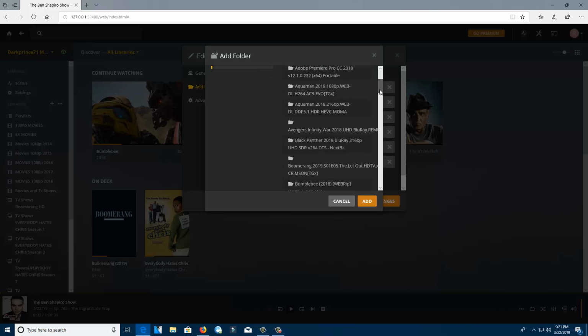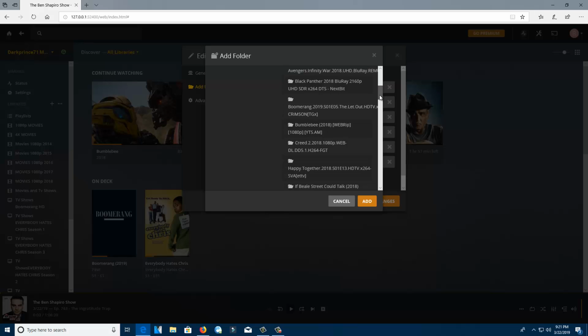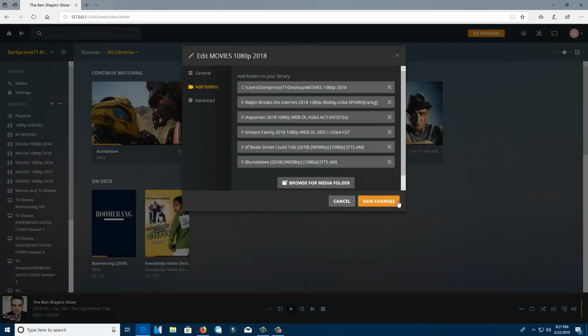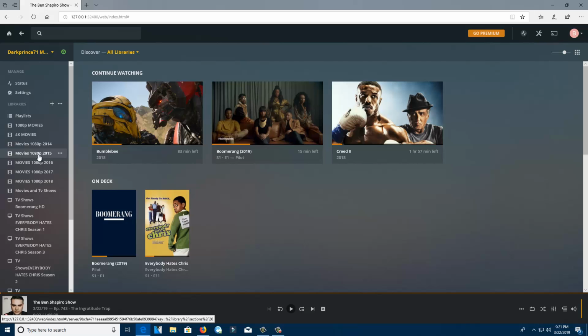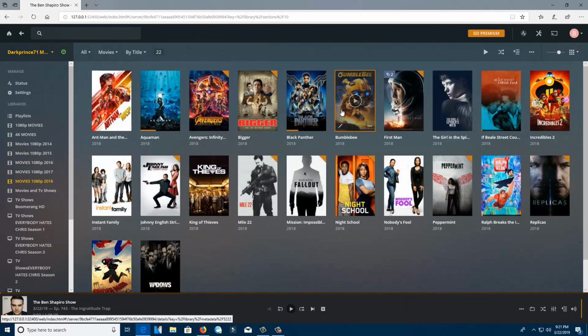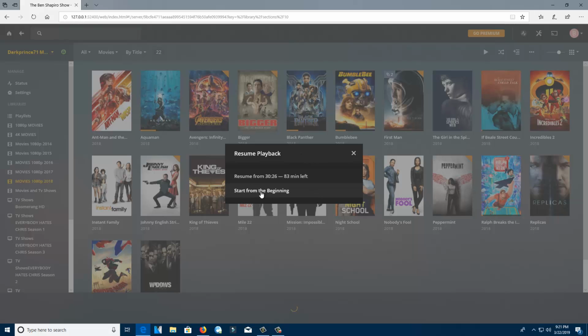I'm going to look for Bumblebee here. Bumblebee is right here. Click that, and I click add, because I already did. I click save changes. And it went right there. As you usually see, it creates the cover art, thumbnails, and all that. And I click play and start from the beginning, just to show you that it does work.